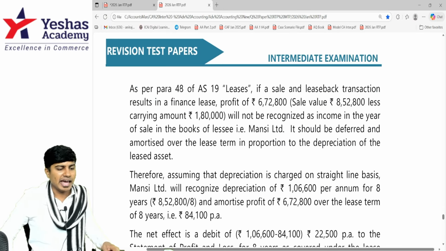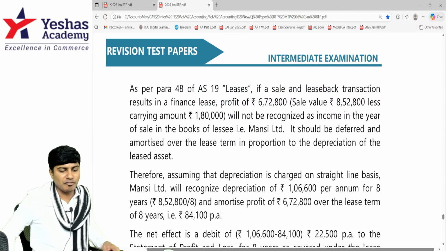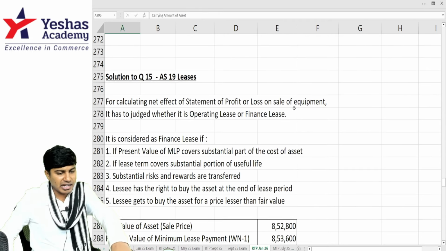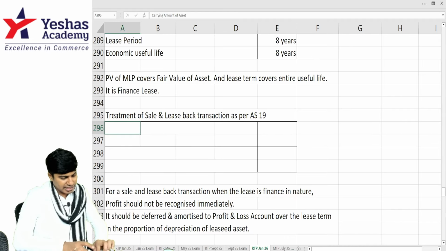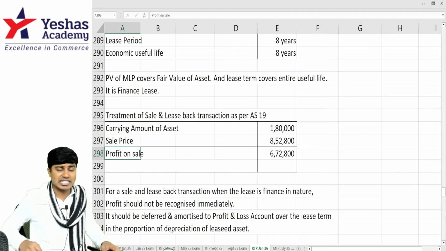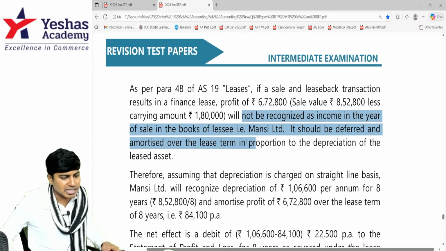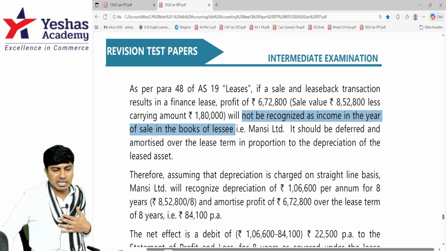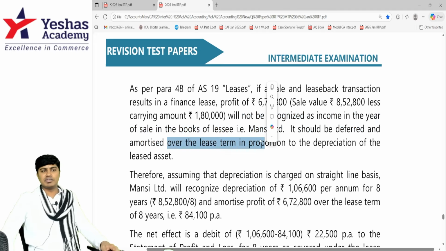Then comes the answer. As per para 48, if the sale and leaseback transaction is a finance lease, the profit that we computed here, sorry, we did not compute the profit. Carrying amount of the asset is 1,80,000. Sale price is 8,52,800. You make a profit of 6,72,800. This profit should be deferred and amortized over the entire period. It will not be recognized as income in the books of the lessee immediately. It should be deferred and amortized over the lease period in the pattern of depreciation.